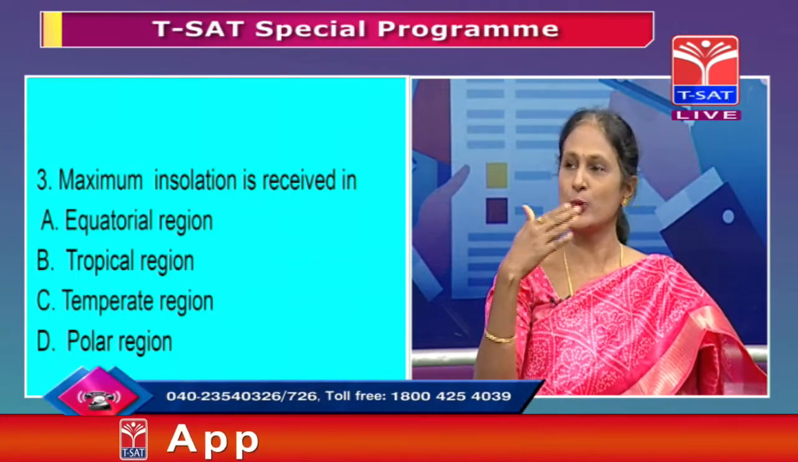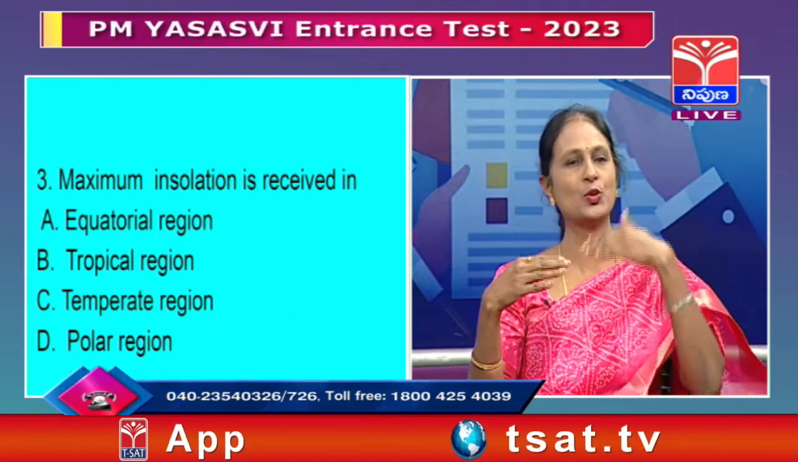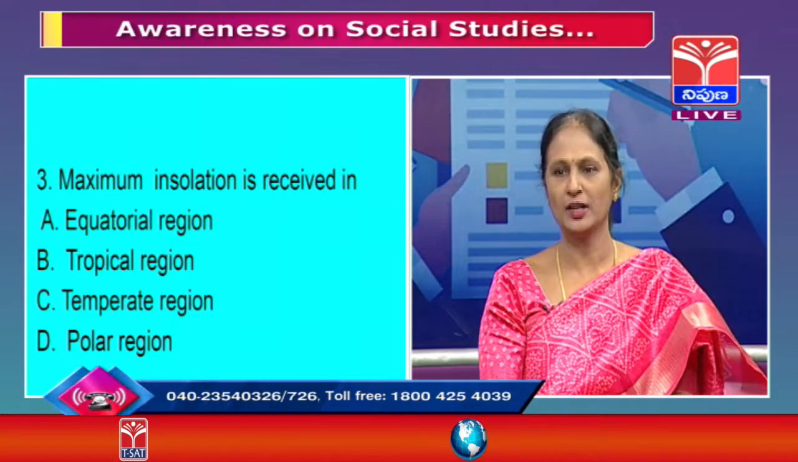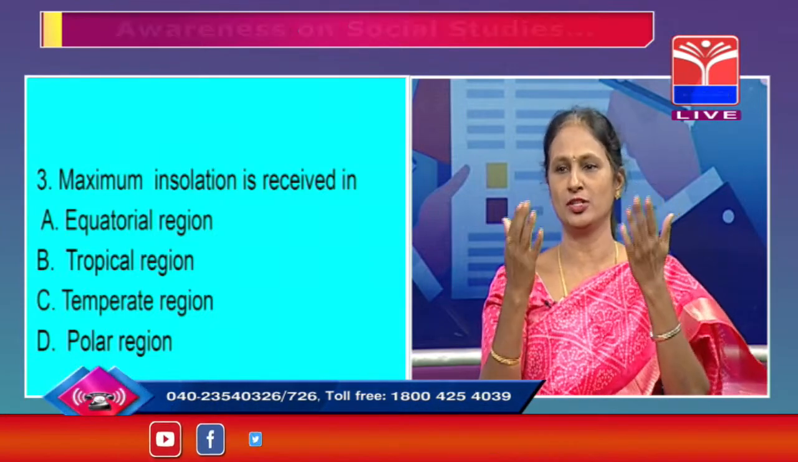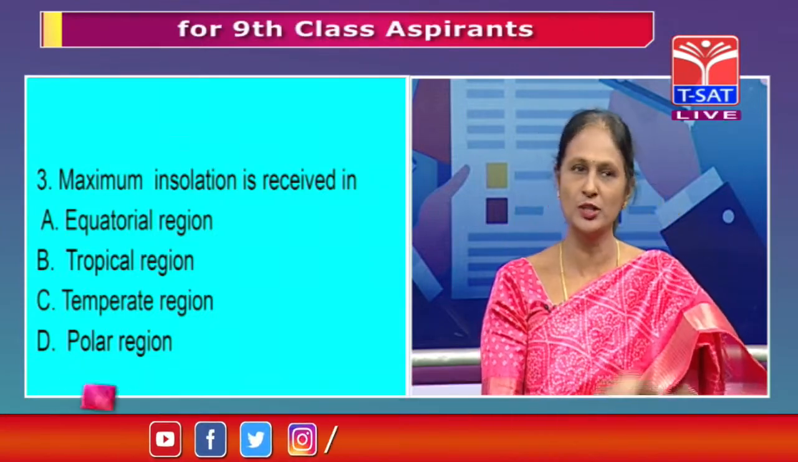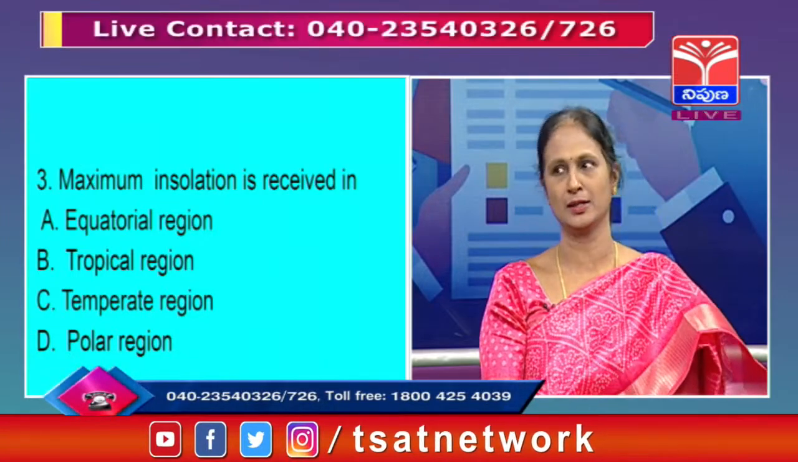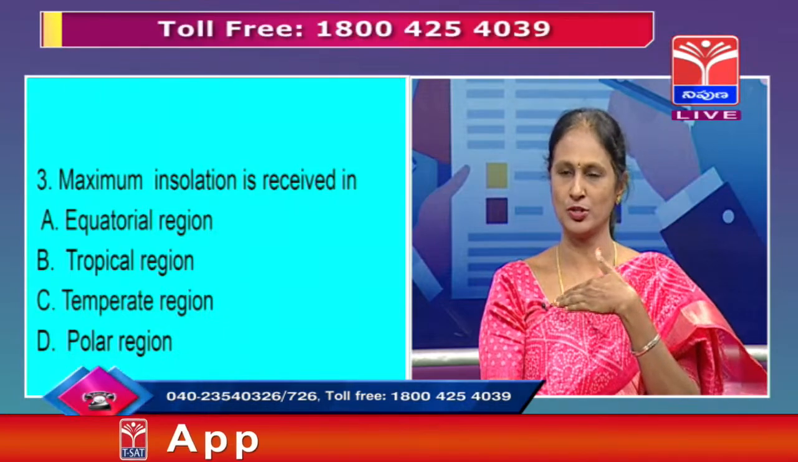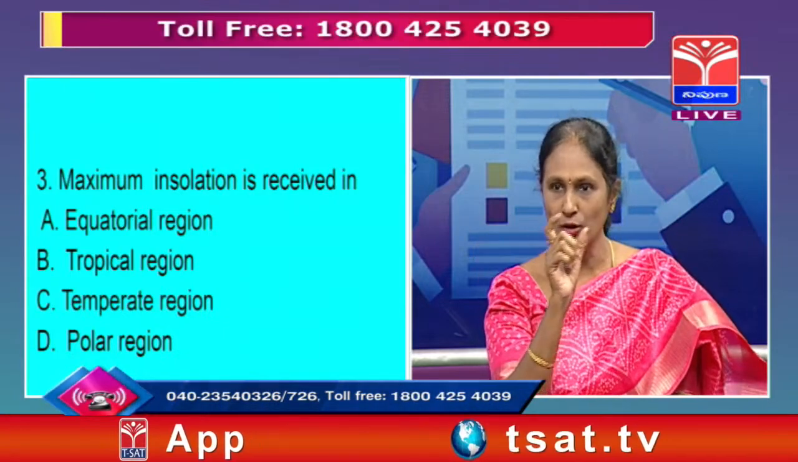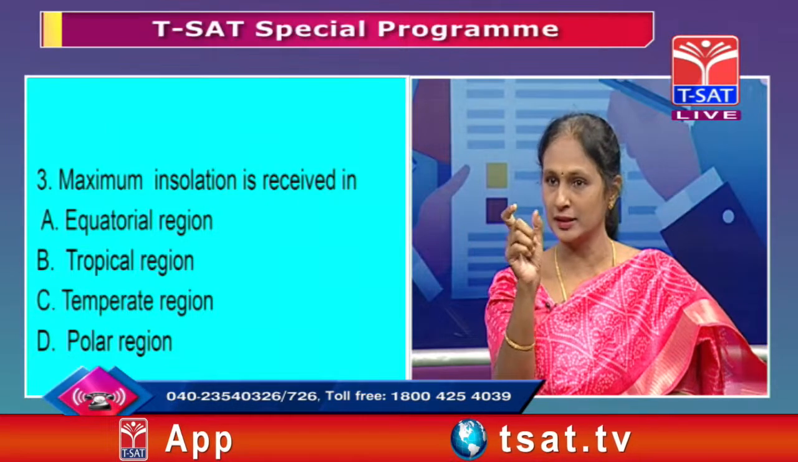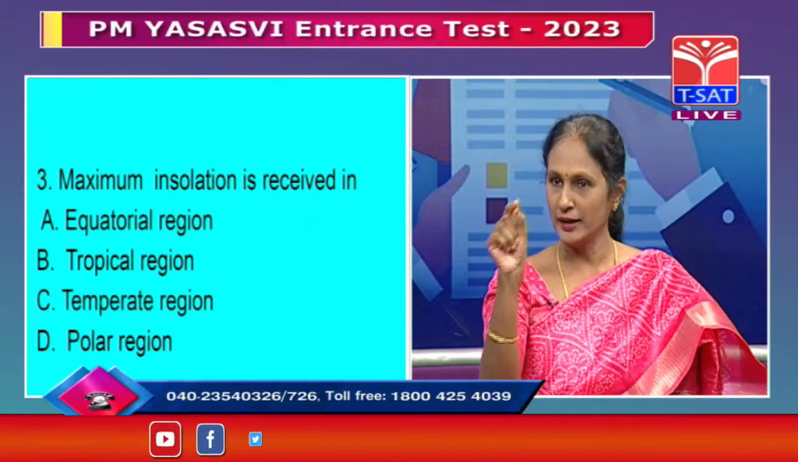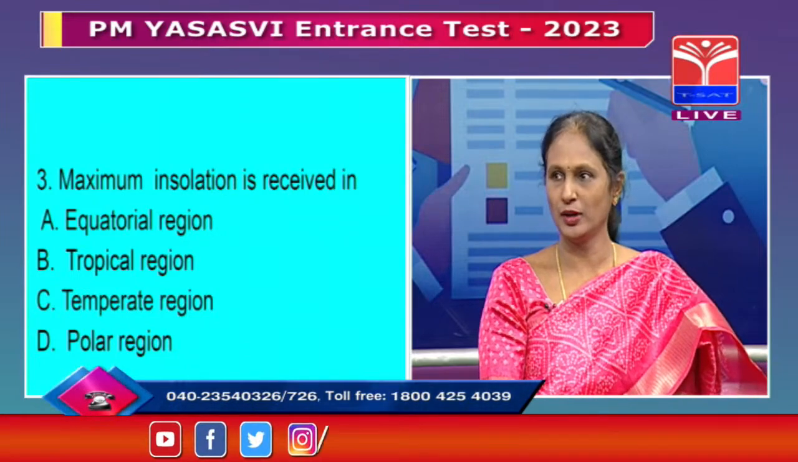Then from around the 20s latitudes, both in the northern and southern hemispheres, we have the tropical region. Above the tropical region, we have the temperate region, again in both hemispheres. Then the polar region, the North Pole region and the South Pole region. Unless you understand the meanings of all these distractors, you will not be able to answer the question.